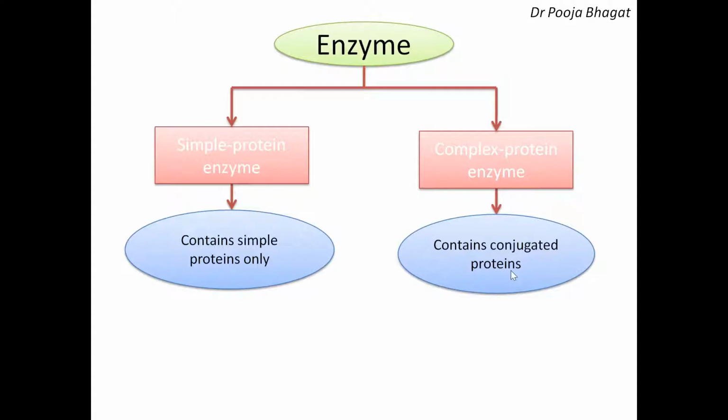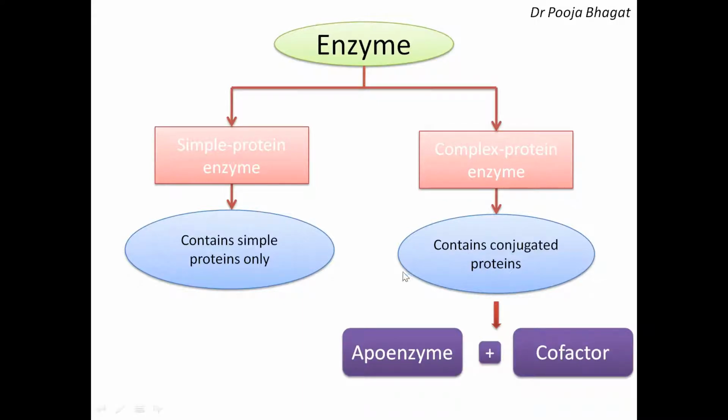What are conjugated proteins? Conjugated proteins are those proteins where there is a protein part and there is a non-protein part. So two parts are present. One is the protein part, another is the non-protein part. So in complex protein enzyme, the protein part is the apoenzyme and the non-protein part is the cofactor.